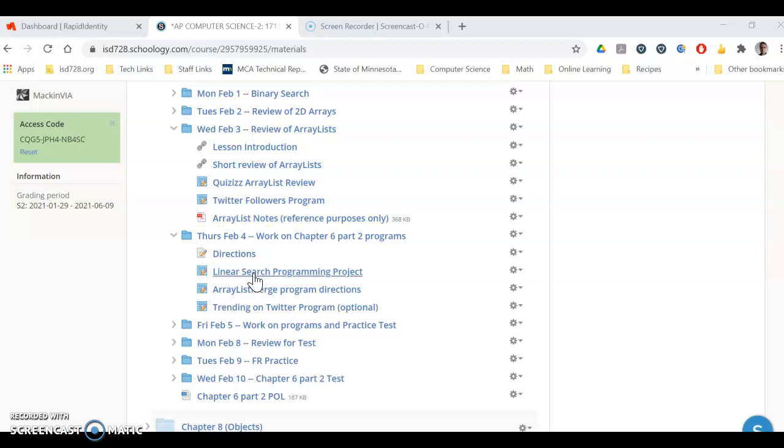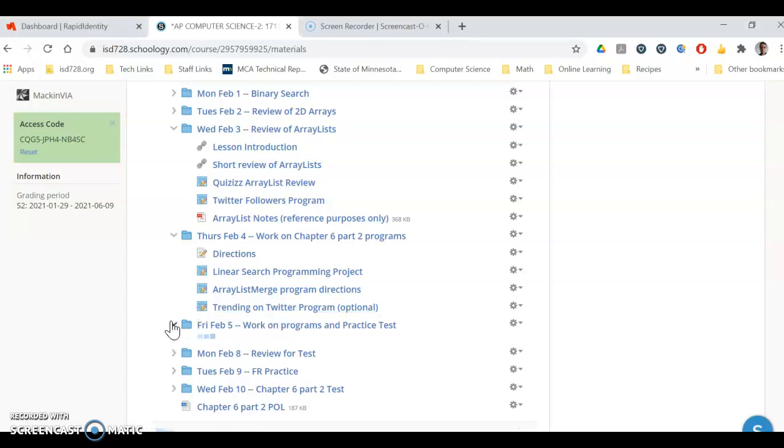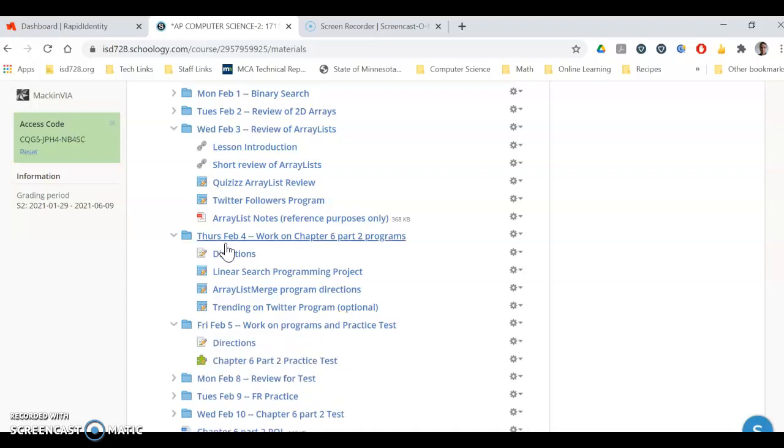And then there is linear search one and array list merge one here, and then also an optional one if you get some extra time. Please note that tomorrow is kind of the same thing, other than you'll have a practice test thrown at you. So over these next couple days, you can keep working your way through those three programs: Twitter followers, linear search, and array list merge. And then also this Friday, or anytime actually today, if you had time to, you could start work on this Chapter 6 practice test. Okay, so that's kind of where we're at.